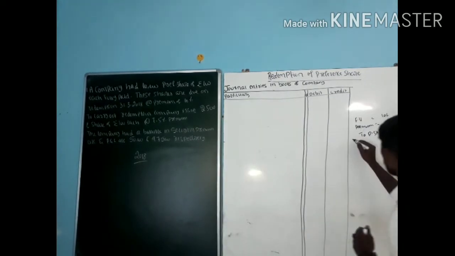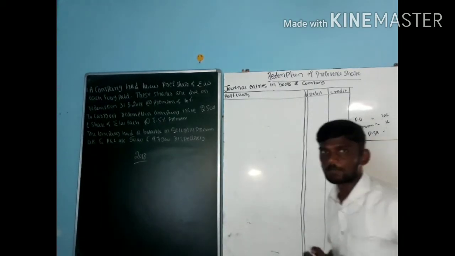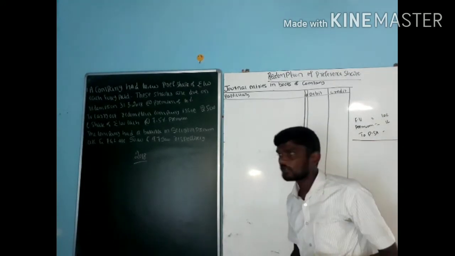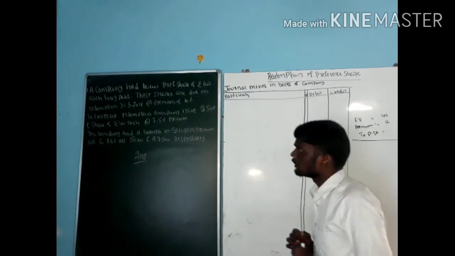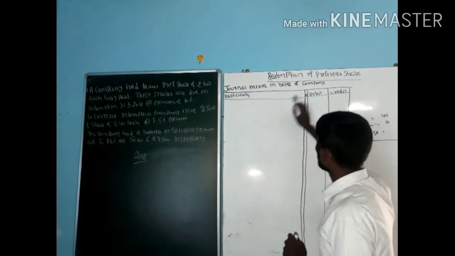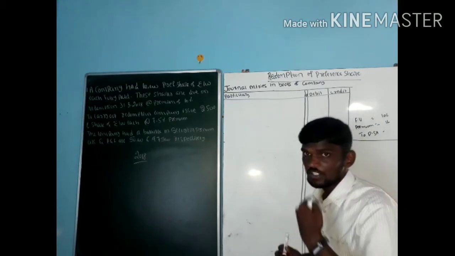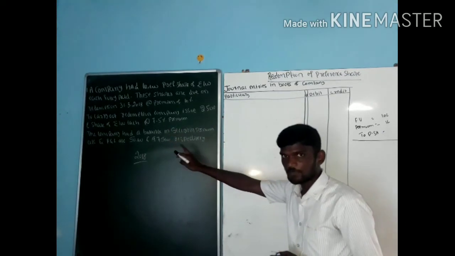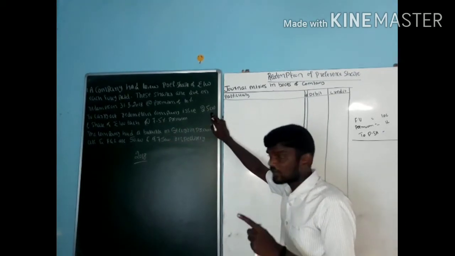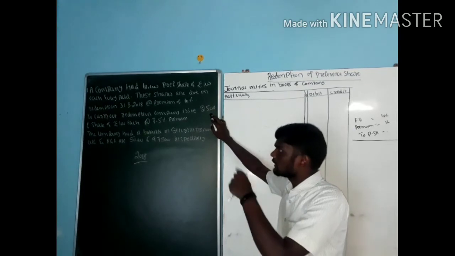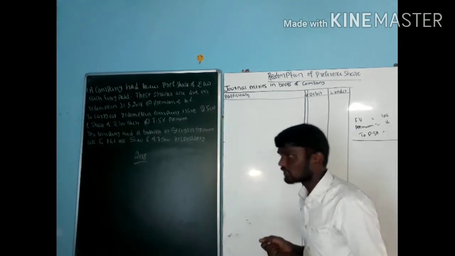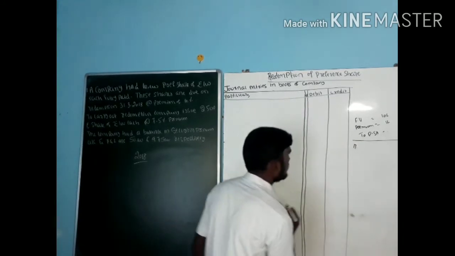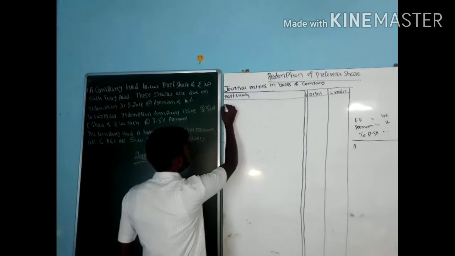This comes under step 1. What is step 2? To repay this amount, we are going to issue some equity shares or preference shares. See the next line. To carry out redemption of preference shares, the company issues 2,500 equity shares of rupees 100 each at a premium of 7.5%. So what is the entry there? The entry is bank account debit.